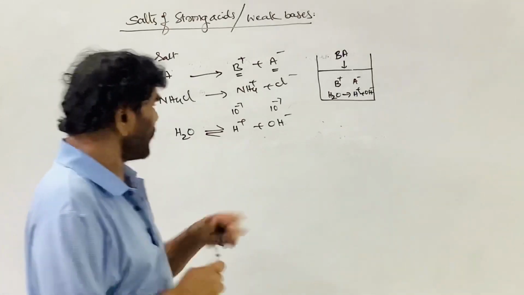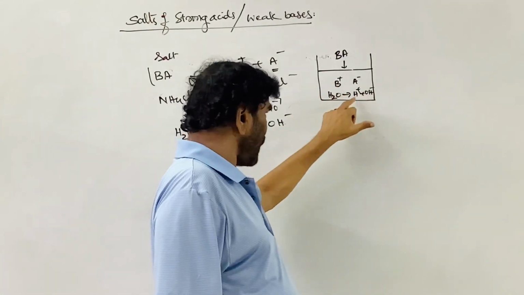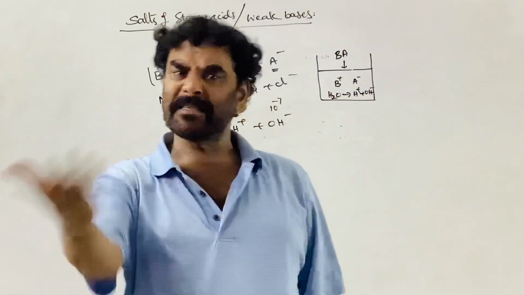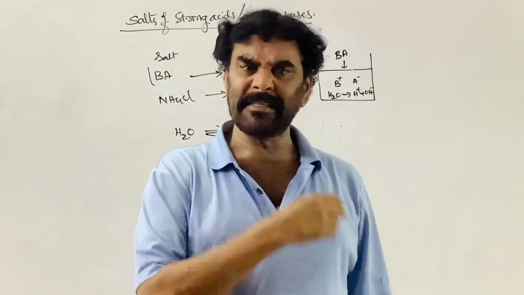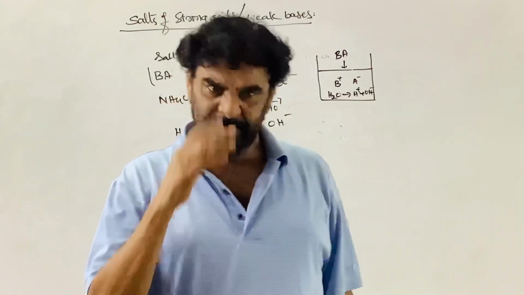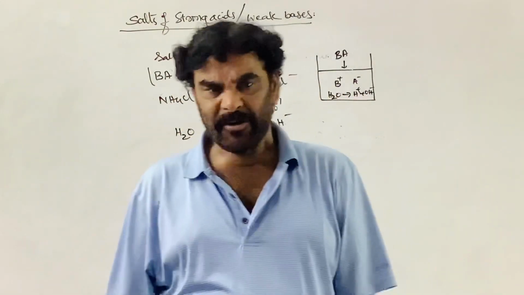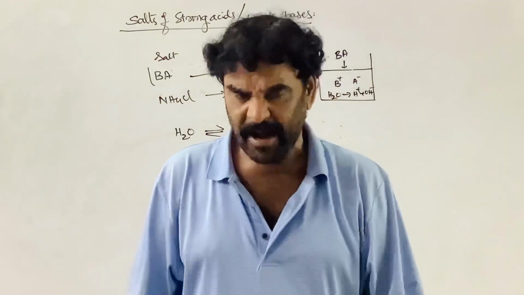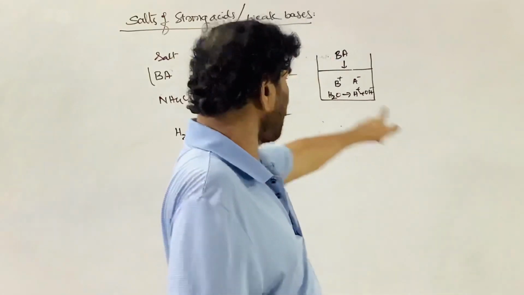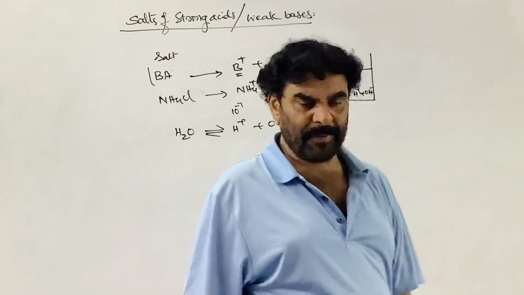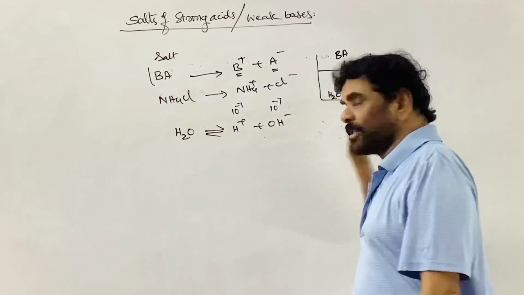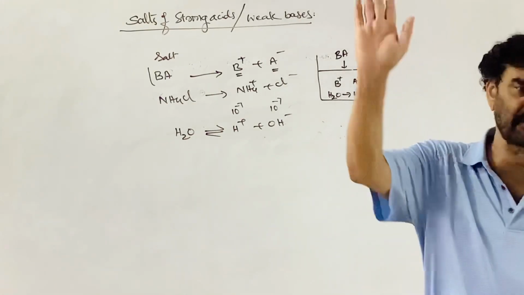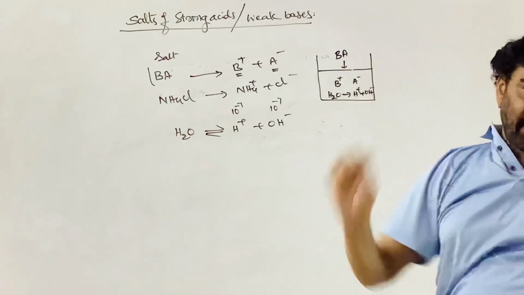Now, if these do not affect the water equilibrium, then the H plus ion concentration will be equal to the OH minus ion concentration. That is, we say that the salt is not affecting the chemical neutrality of the water. Therefore, we say that the salt is not undergoing hydrolysis. If it is a salt of a strong acid and a strong base, those two components do not have any affinity with the H plus or OH minus. They do not disturb them. They do not undergo hydrolysis.